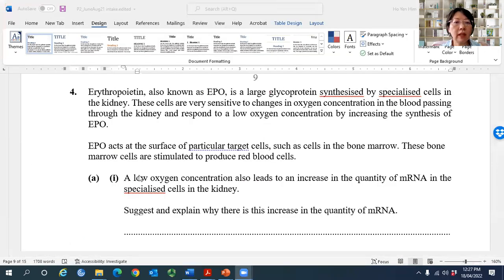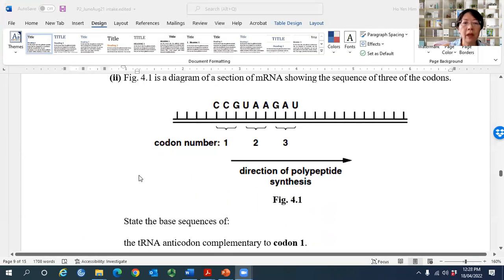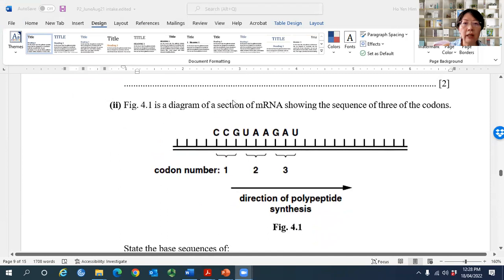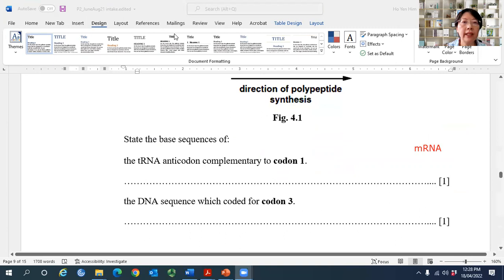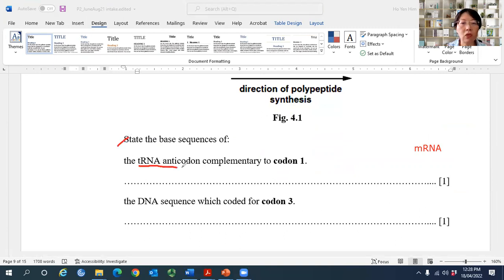Right, next question. This question is very, very easy. This is a diagram of an mRNA, so you can see the base U here rather than T. The question asks a student to state the base sequences of the tRNA anticodon complementary to codon 1 and the DNA sequence which codes for codon 3.